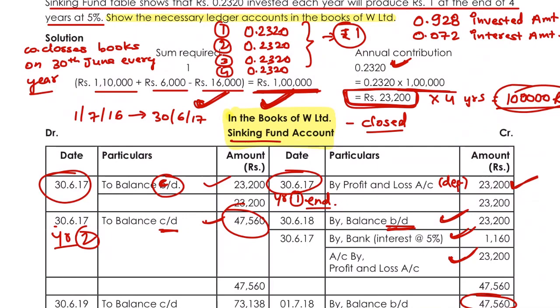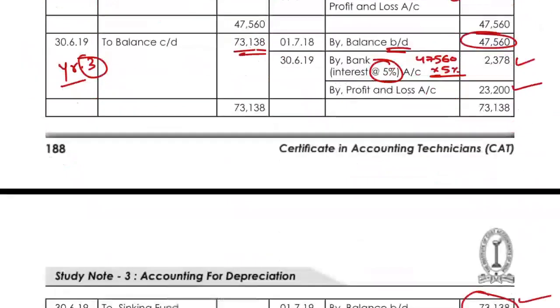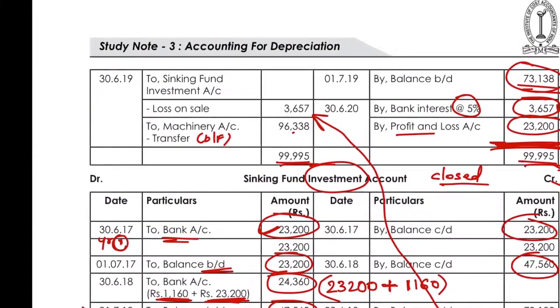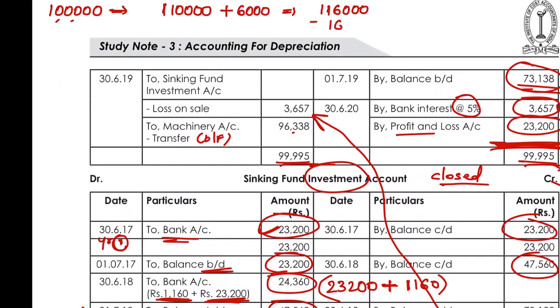Now I know that there would be several questions in your mind. Sir, they have transferred 96,338 to the machinery account. The machinery had the book value of 1 lakh rupees. Sir, how 1 lakh? We assume that the machine was of 1 lakh 10,000 plus 6,000 as installment. So the machine was of 1 lakh 16,000. So the book value was 1 lakh 16,000. But what actually we thought? We thought the 16,000 would be the scrap value. So net, I need 1 lakh for the machinery.